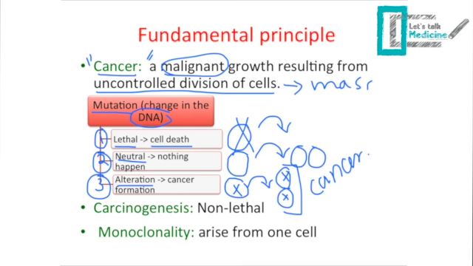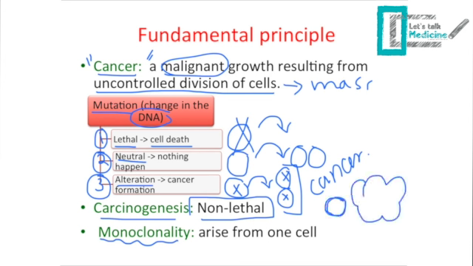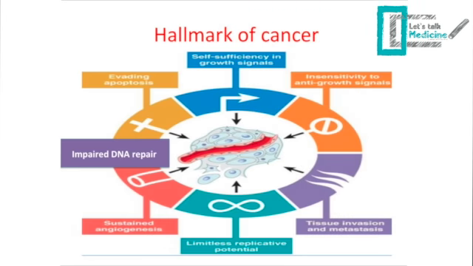There is a principle relating to cancer, and it's carcinogenesis. Carcinogenesis means non-lethal mutation. So when we have a non-lethal mutation, this will give us a cancerous cell. A cancerous cell also is monoclonal in origin, and this means one mother cell will give us the whole mass of cancer. So the whole cells in this mass have the same genetic information of the first mother cell. So what is the character of cancer, or the hallmarks of cancer?